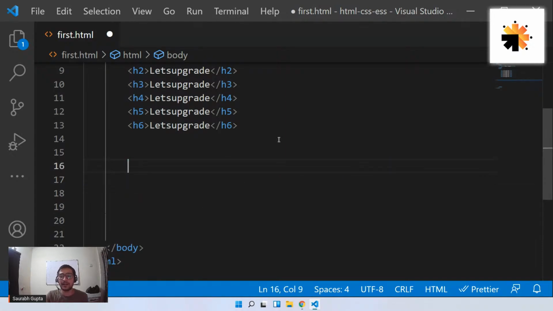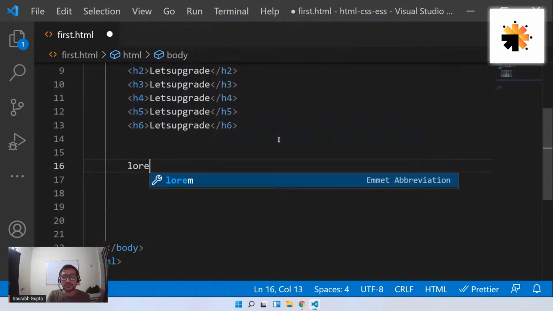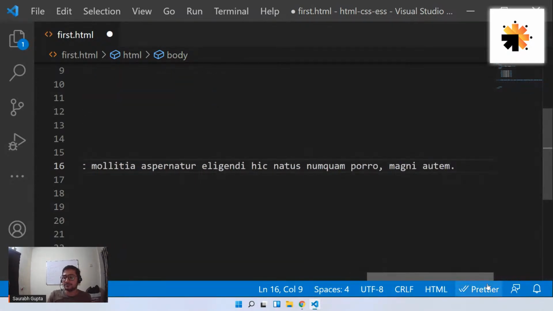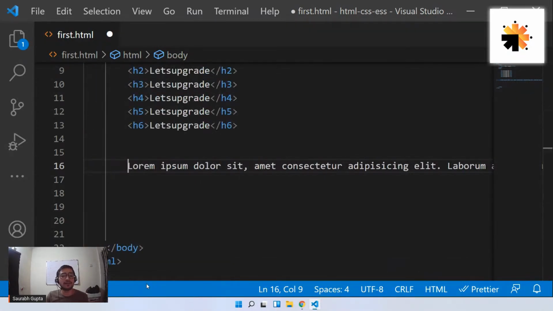But there is actually a much better way of generating random multiple lines of text than copying something, and that is, you can simply type something called lorem. Just type lorem in VS Code, you will get this. Just press enter, and here we go. You get a big collection of words. That's how you generate a random dummy text.